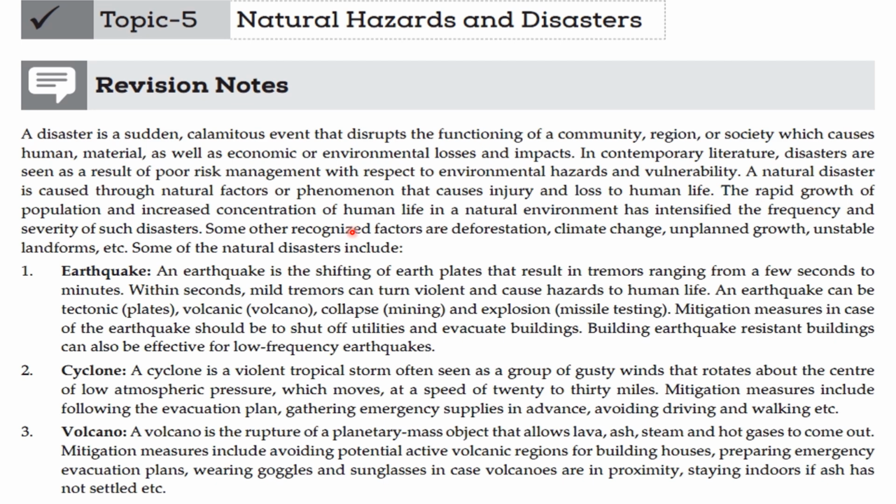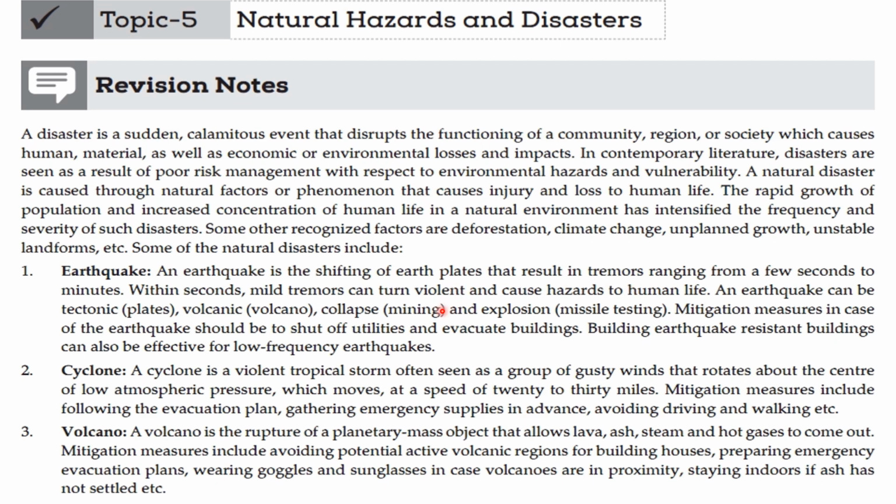The rapid growth of population and increased concentration of human life in a natural environment has intensified the frequency and severity of such disasters. Some other recognized factors are deforestation, climate change, unplanned growth, unstable landforms, etc. Some of the natural disasters include earthquake. An earthquake is the shifting of earth plates that results in tremors ranging from a few seconds to minutes.